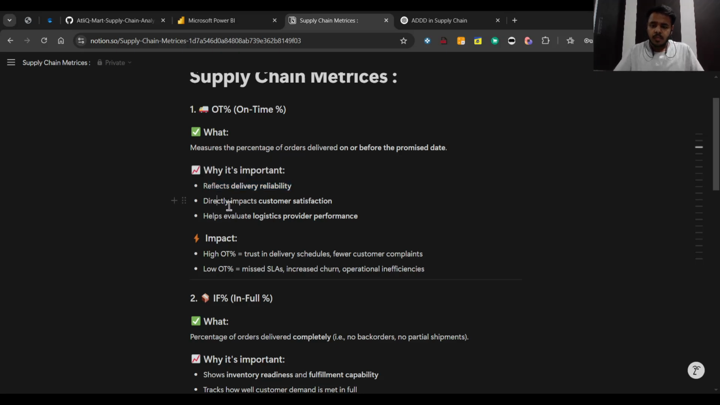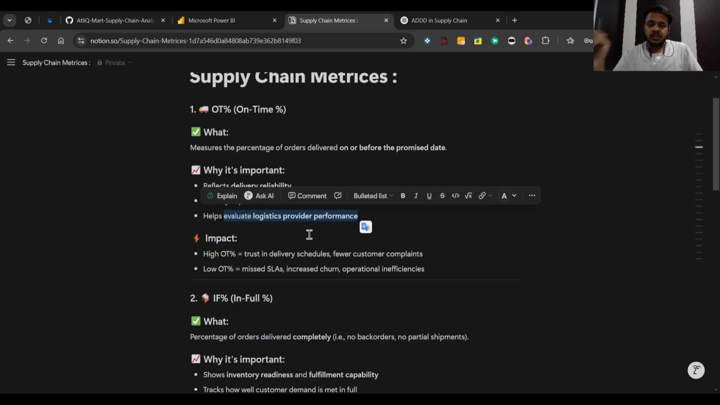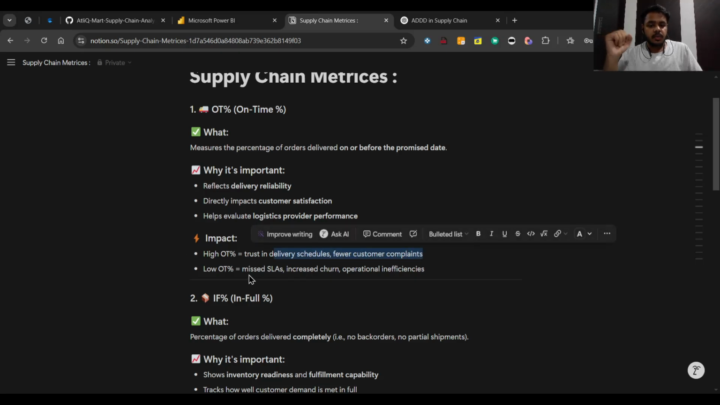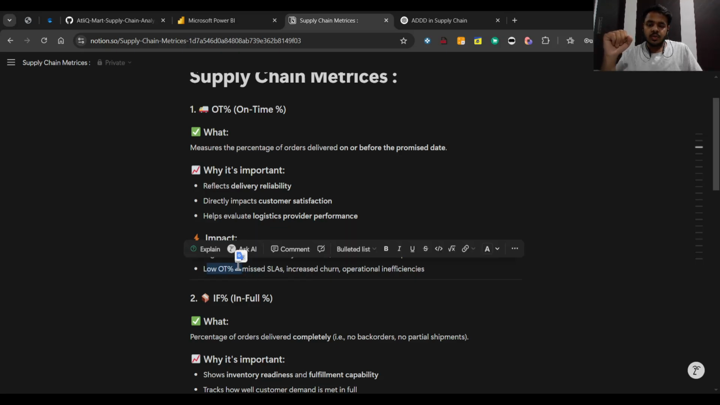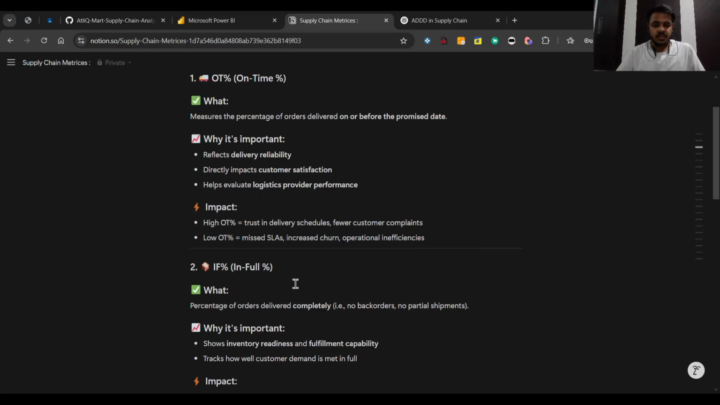Secondly, it directly impacts customer satisfaction and evaluates logistics provider performance, like whether the logistics partner is performing well or not. A high OT percentage means trust in delivery schedules and fewer customer complaints. And what does a low OT percentage mean? It means missed SLAs or increased churn in the supply chain or the logistics, basically.